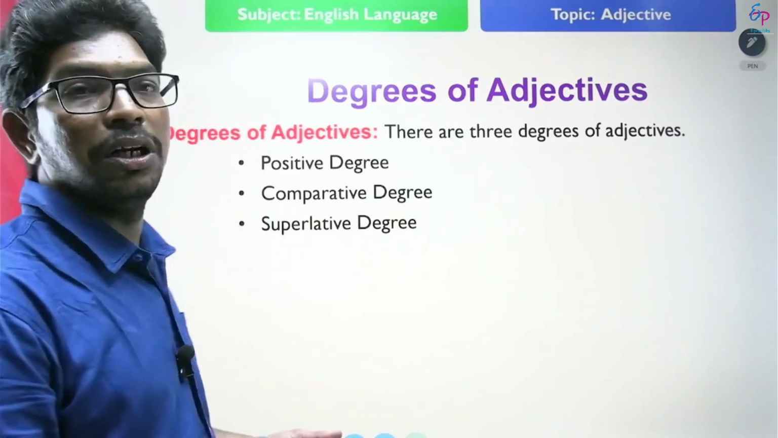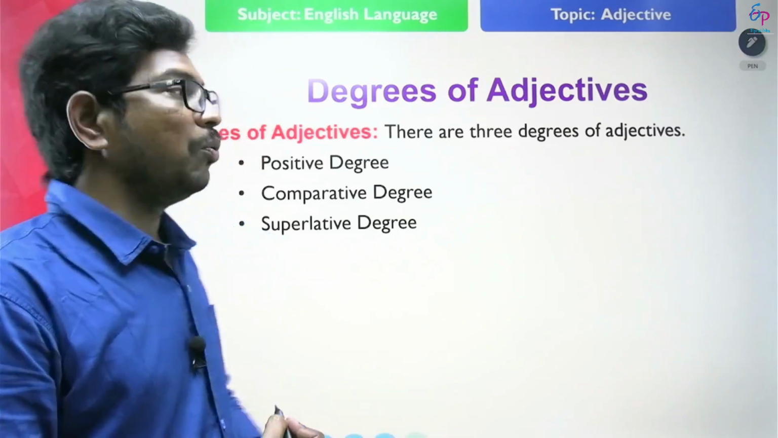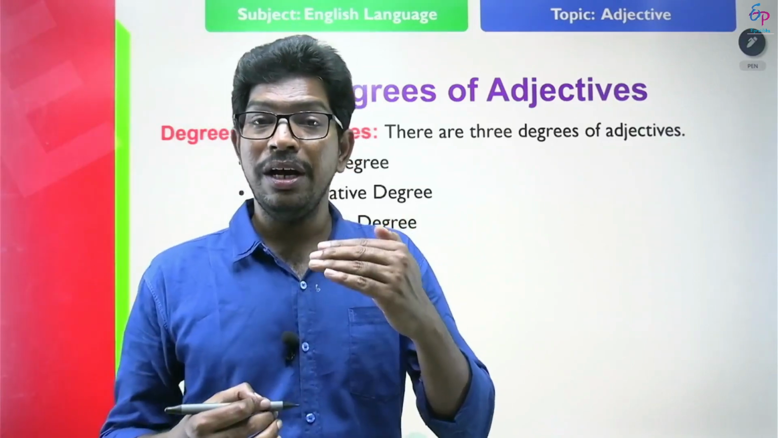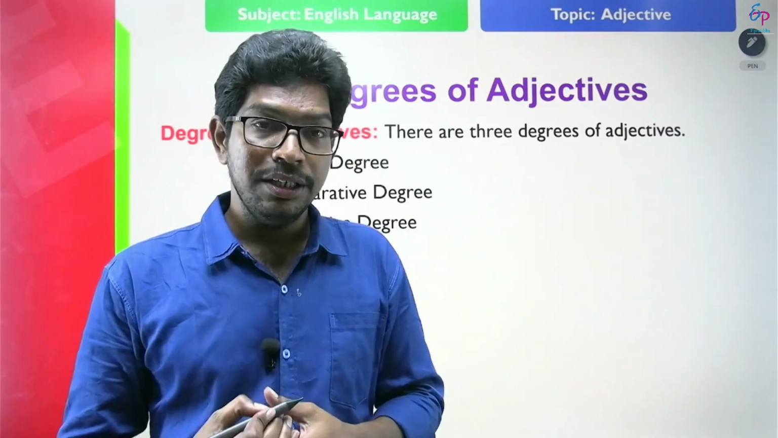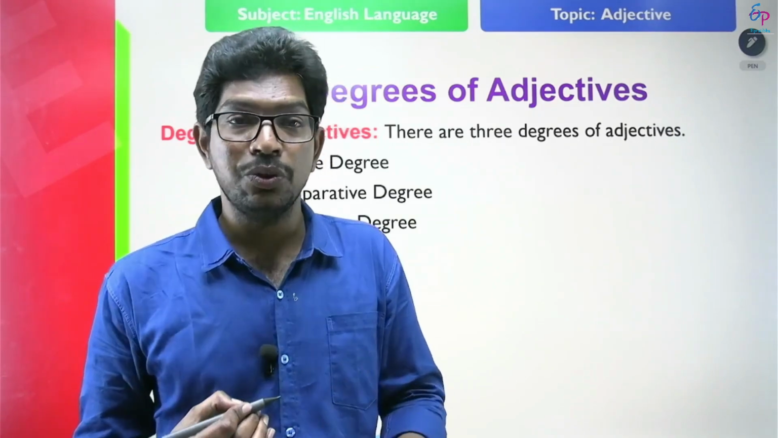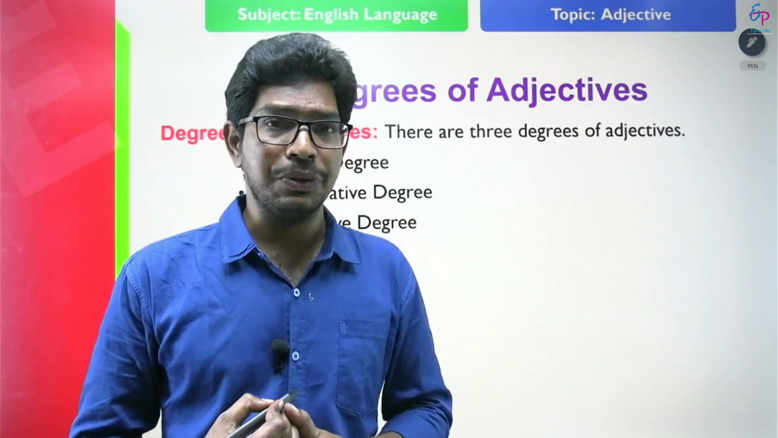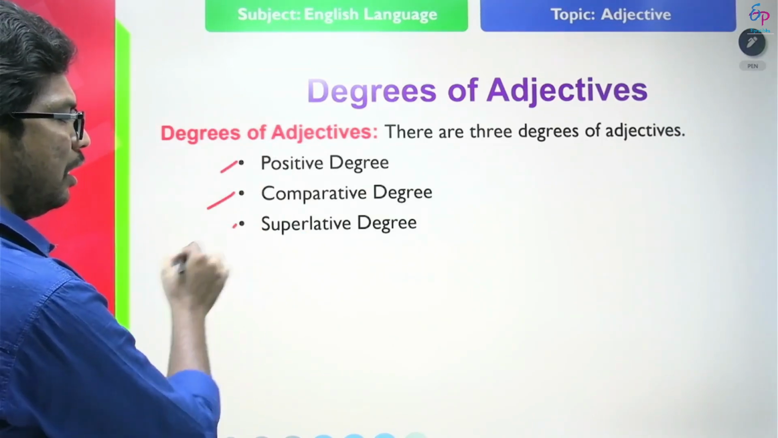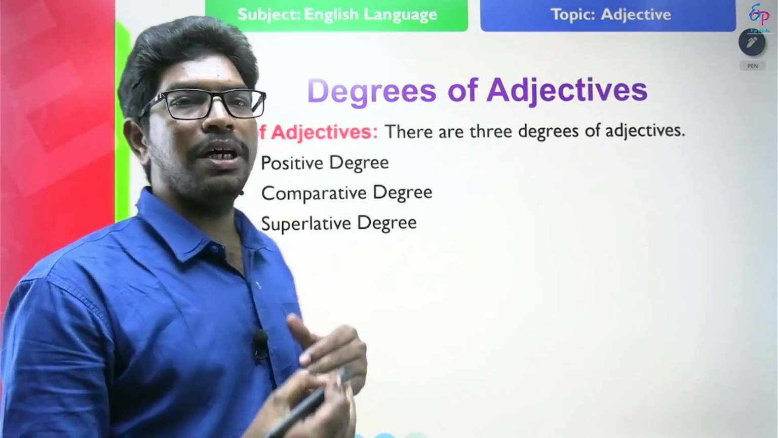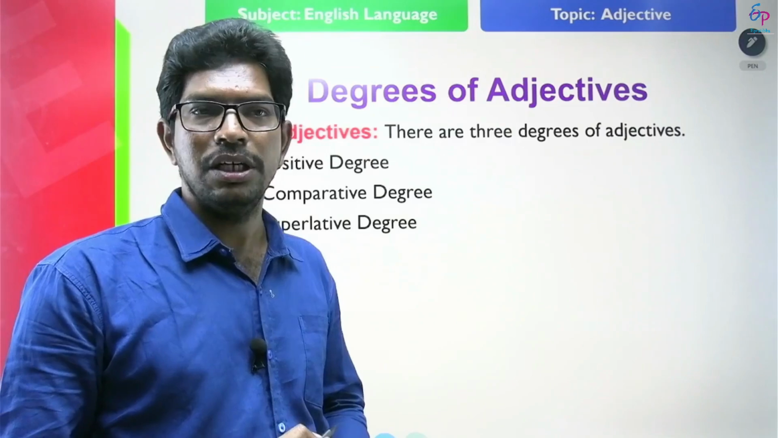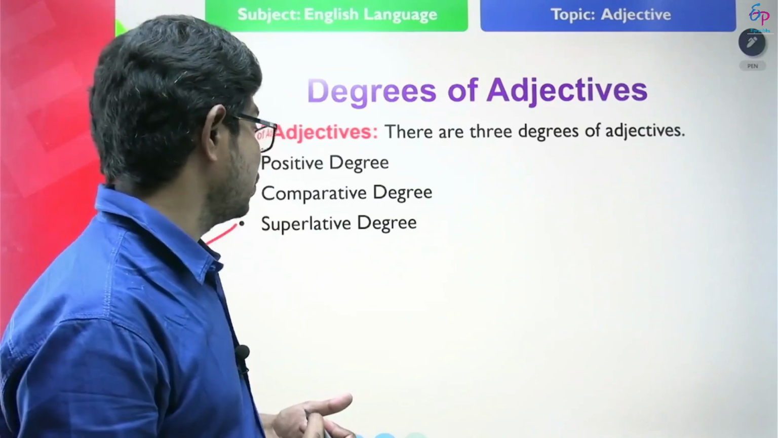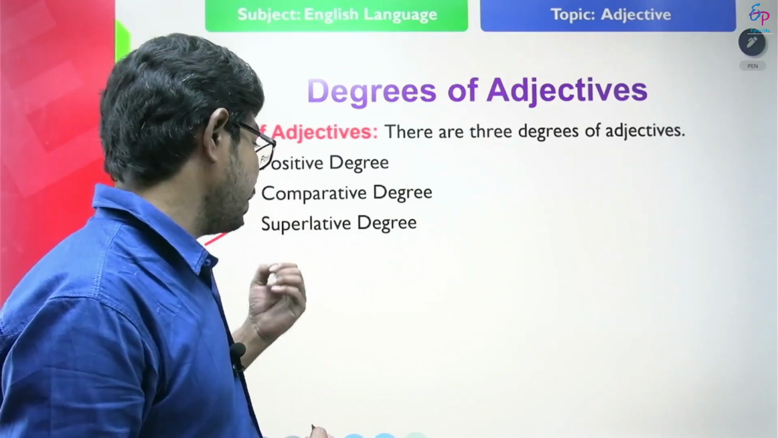Next we'll learn degrees of adjectives. What are the degrees of adjectives? There are 3 degrees of adjectives. When you want to compare persons to persons, things to things, or anything else, we use degrees of adjectives. They are positive degree, comparative degree, and superlative degree. These 3 degrees are used to compare persons, things, ideas, etc. First, we will discuss what the positive, comparative, and superlative degrees are.